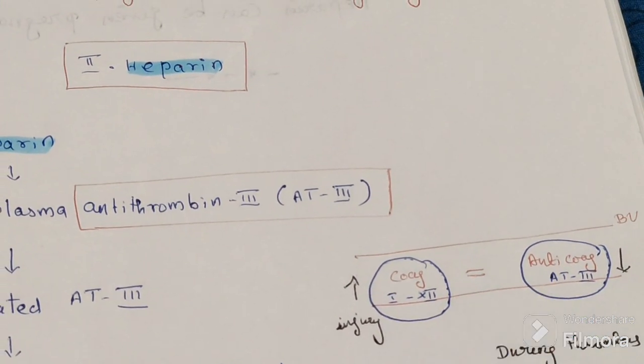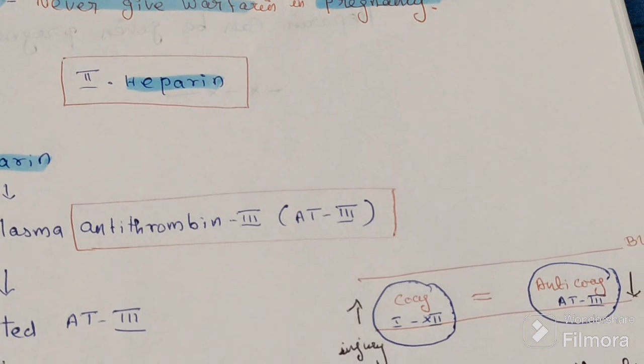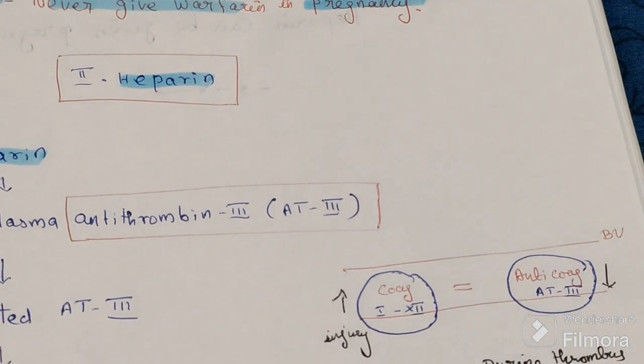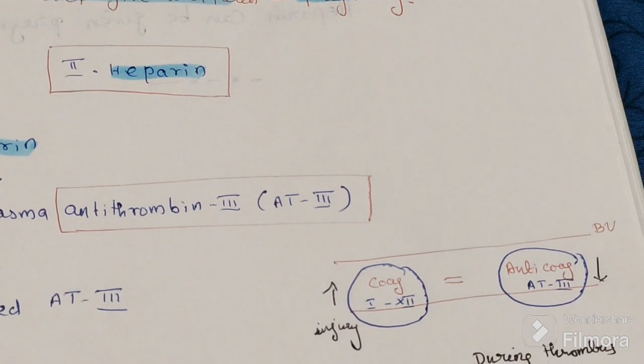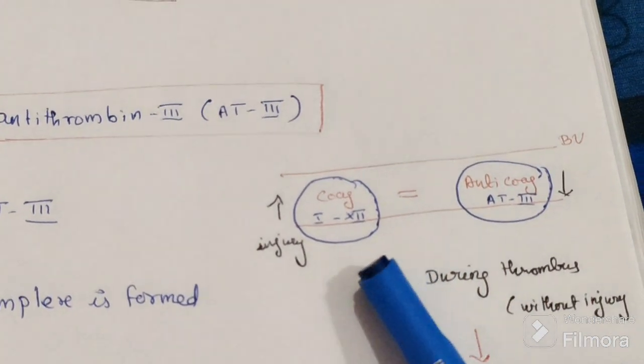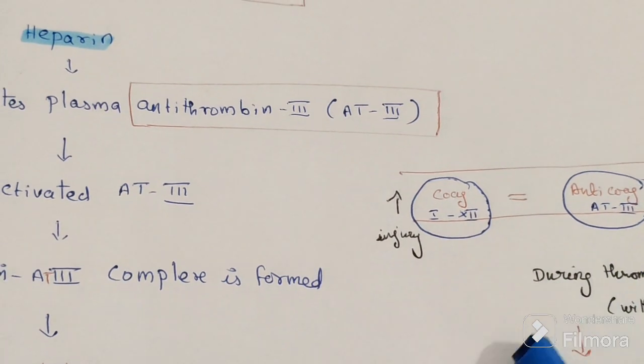In a normal human being both are equal and opposite.